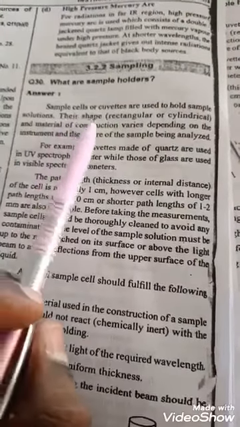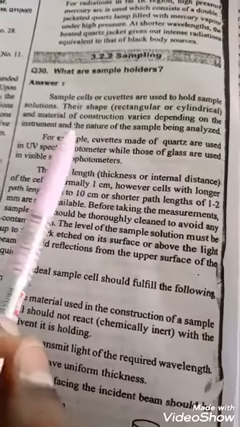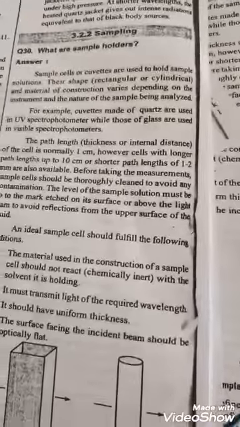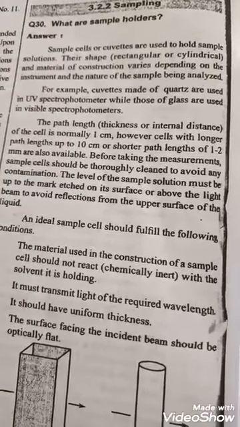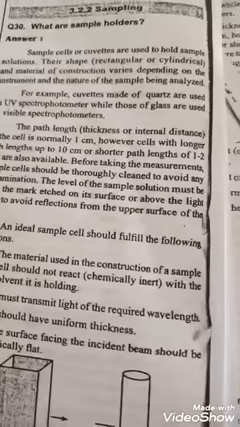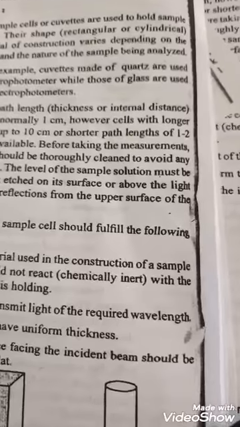First we discuss sample cells, or cuvettes, which are used to hold sample solutions. Their shape and material of construction vary depending on the instrument and the nature of the sample being analyzed. For example, cuvettes made of quartz are used in UV spectrophotometers, while those of glass are used in visible spectrometers. Quartz is the material we also use in the glass industry.